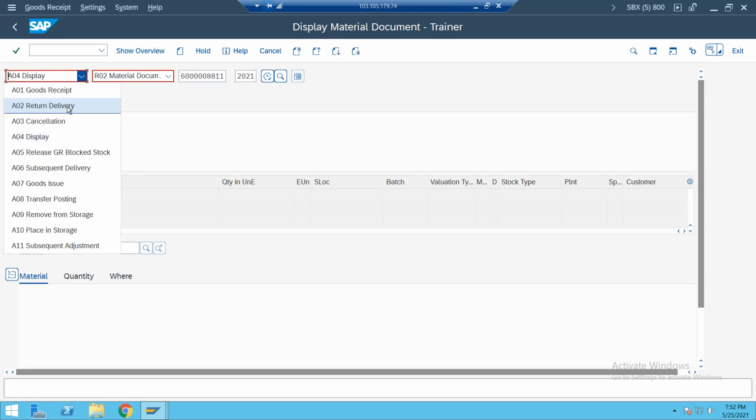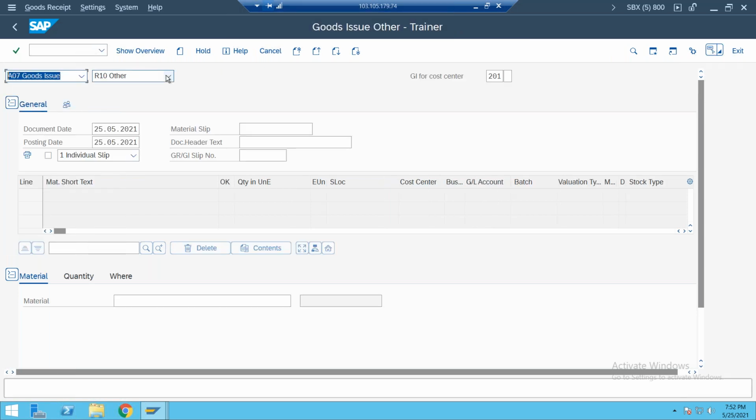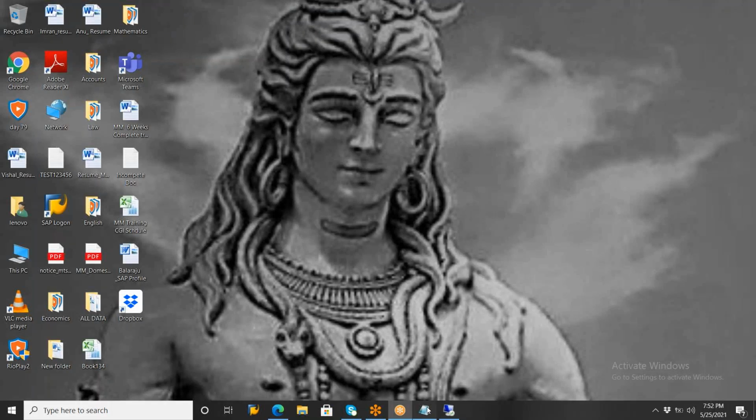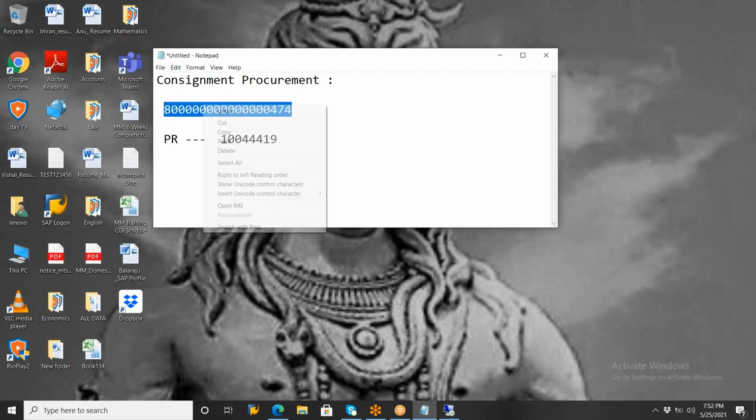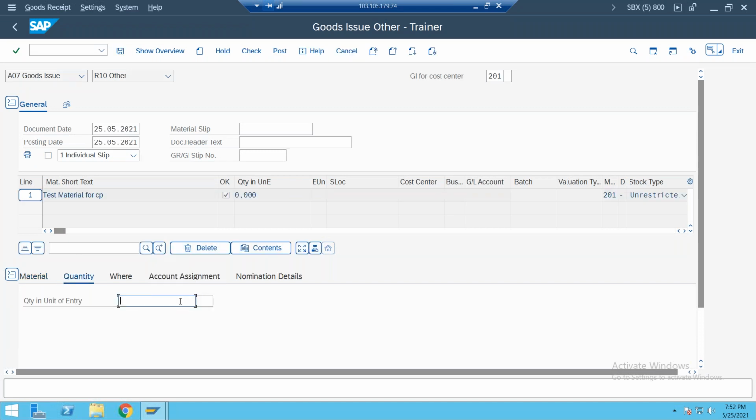So enter the goods issue. And however it is cost center, right? So click on other. Enter the material. Now copy this material and come to here. Enter the material. How much quantity? Some 25 pieces here.